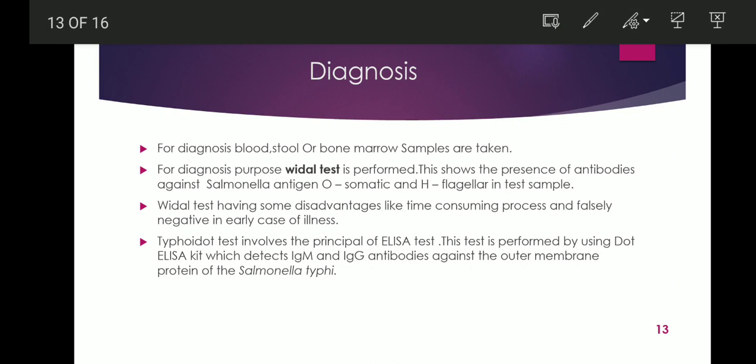The typhoid test involves the principle of the ELISA test. ELISA means enzyme linked immunosorbent assay. This test is performed using an ELISA kit which detects the IgM and IgG antibodies against the outer membrane protein of Salmonella typhi. The typhoid test becomes positive within 2 to 3 days of infection and separately identifies IgM and IgG antibodies. The typhoid test is not quantitative, meaning it only specifies whether the person is suffering from typhoid or not, but it does not give quantitative results. While the Widal test is quantitative as well as qualitative.